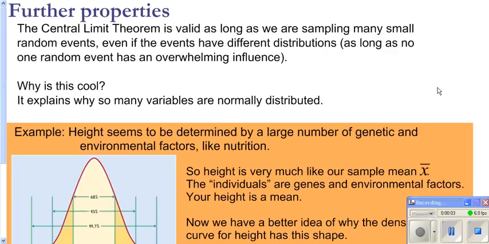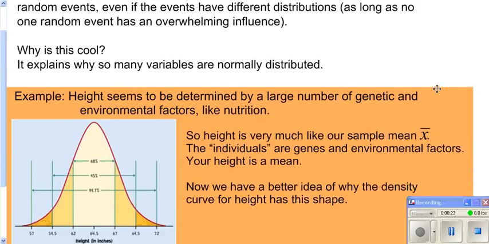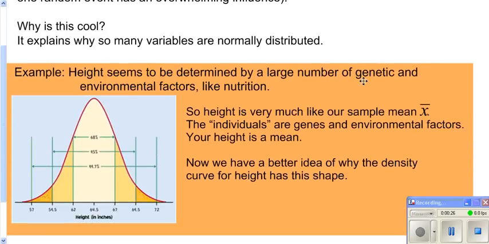The central limit theorem is valid as long as we are taking many, many small random samples, and then they end up being evenly distributed over our whole distribution and end up giving us a normal distribution. This is exciting because it helps explain why so many variables we come across end up being normally distributed.